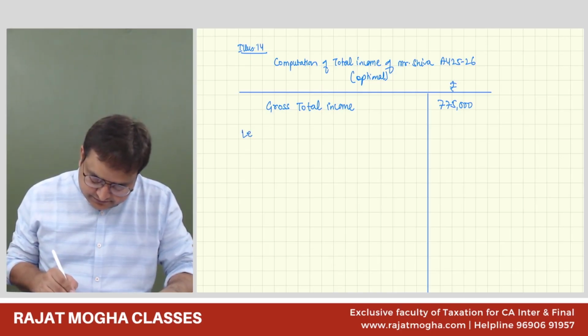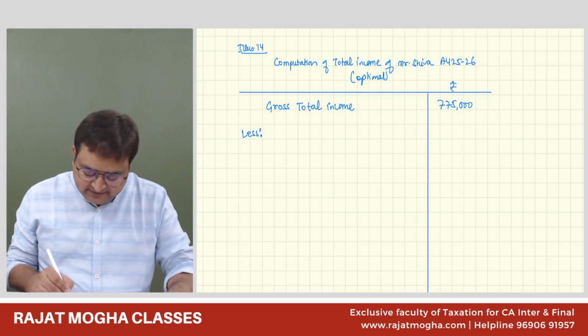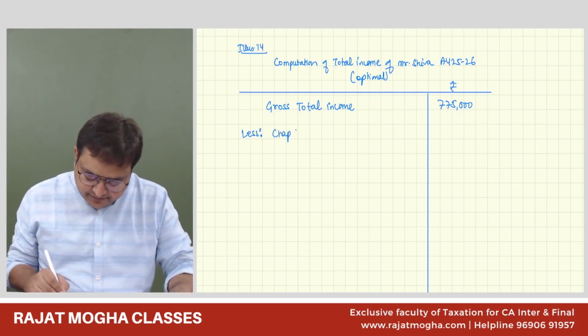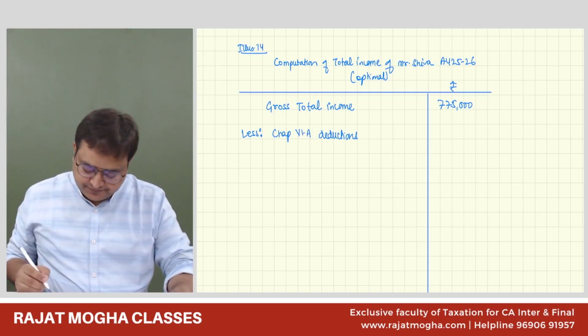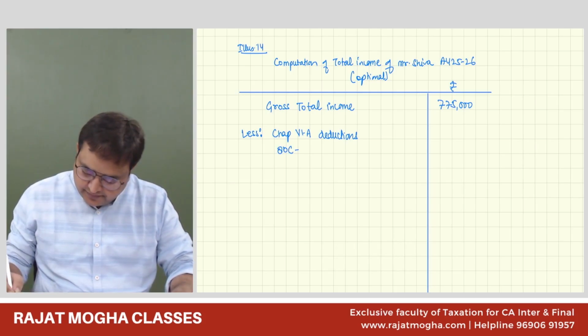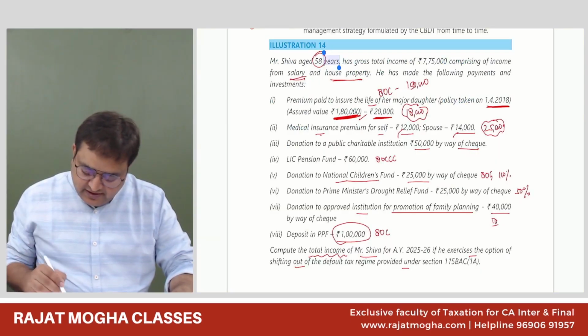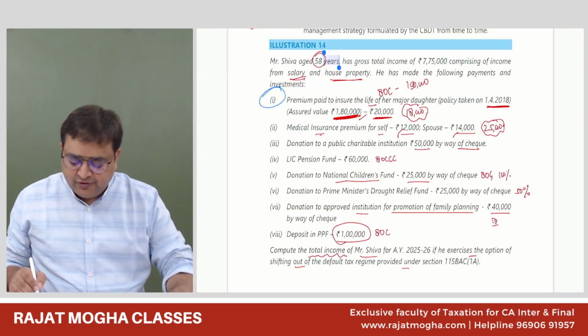Less: Chapter 6 deductions. So we have the 80C deduction over here. It is life insurance for the daughter.